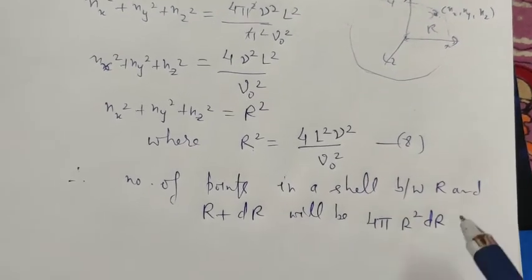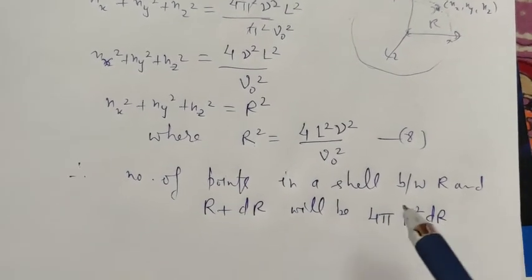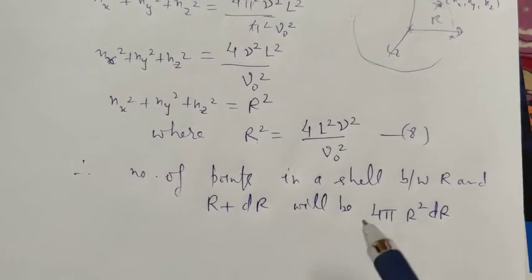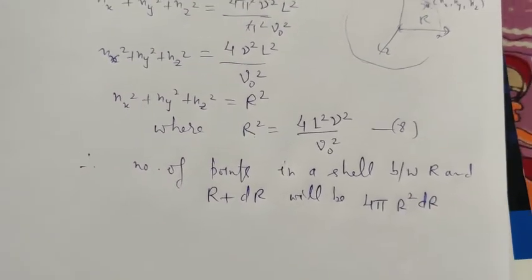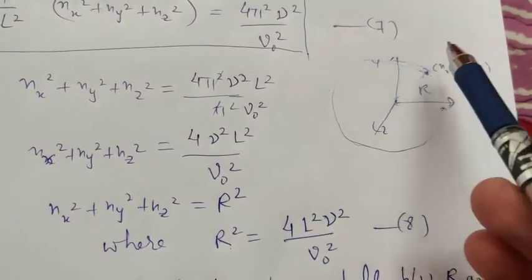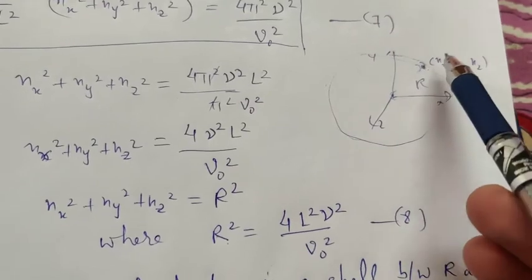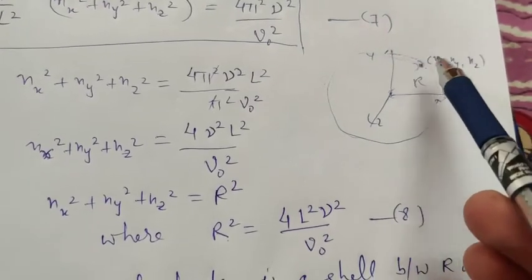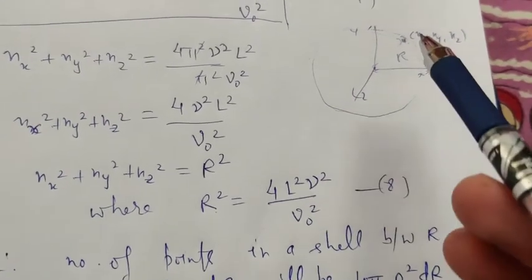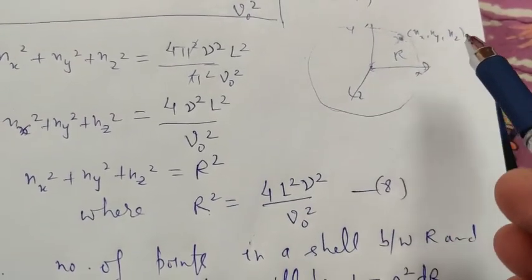This will be the number of points. See, this is area and this is length, so it will be a kind of volume. Now, these will be the points forming the unit volume, one point in this spherical cell. There will be various values of nx, ny and nz.